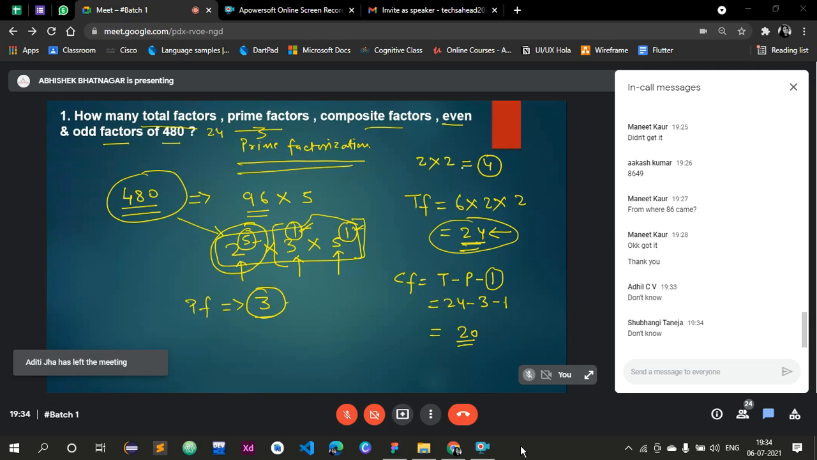So 2 2's are 4. So total odd factors are 4. क्योंकि 2 रिमूव कर दिया था मैंने. Out of 24, 4 are odd. That means even are 20. Is it clear now?